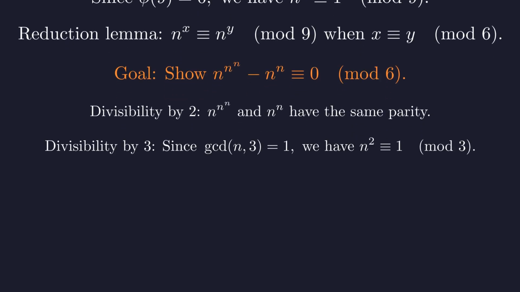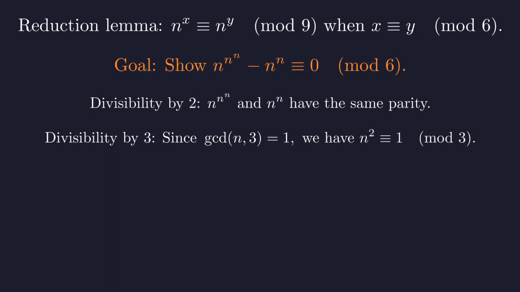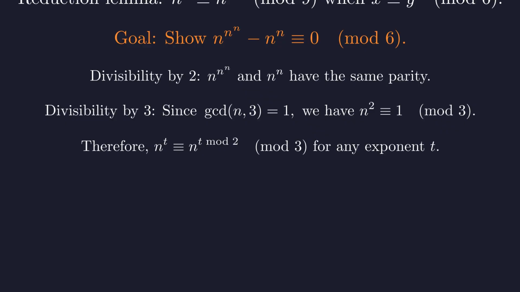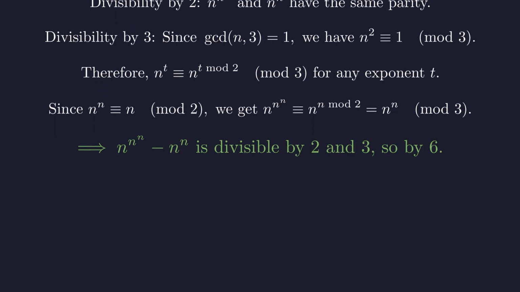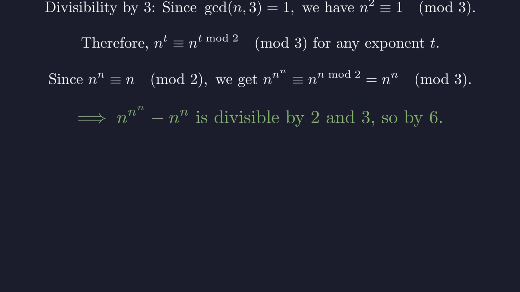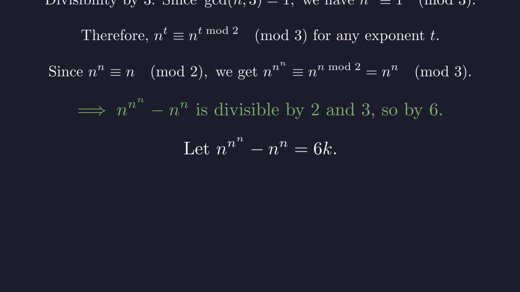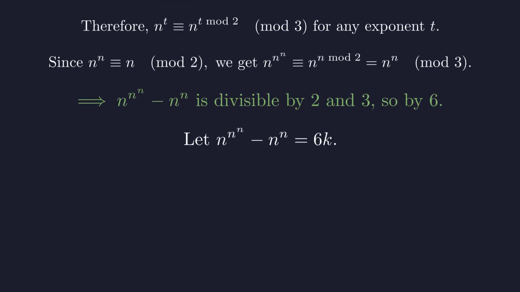For divisibility by 3, since n is coprime to 3, we know that n squared is congruent to 1 modulo 3. This means we can reduce any exponent modulo 2 when working modulo 3. Since n to the n and n have the same parity, the exponent reduction gives us the desired congruence modulo 3. Since the difference of exponents is divisible by both 2 and 3, it is divisible by 6. Let's represent this difference as 6 times k for some integer k.